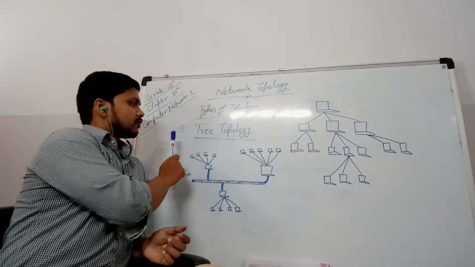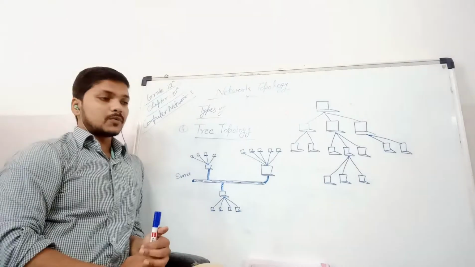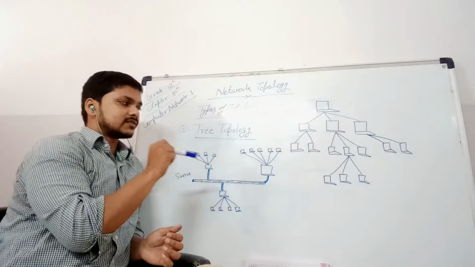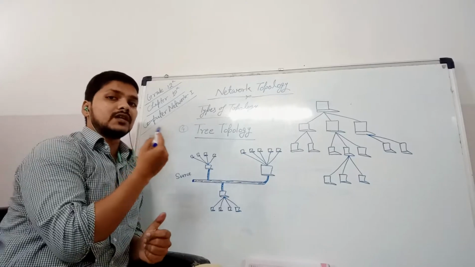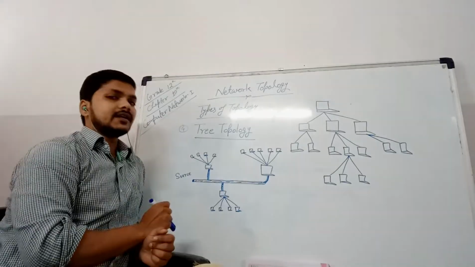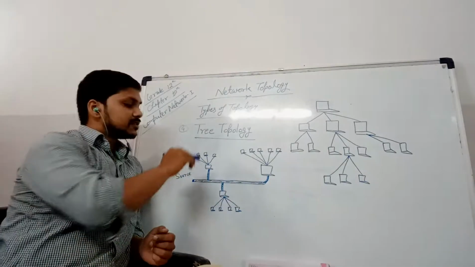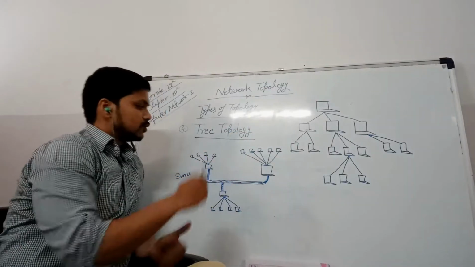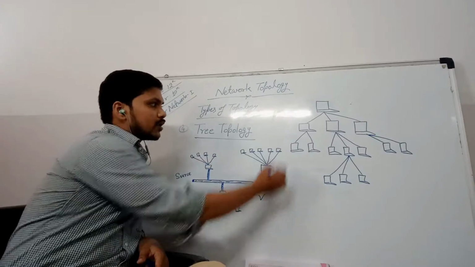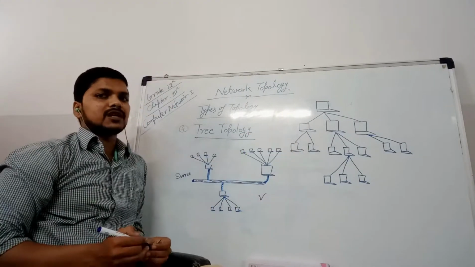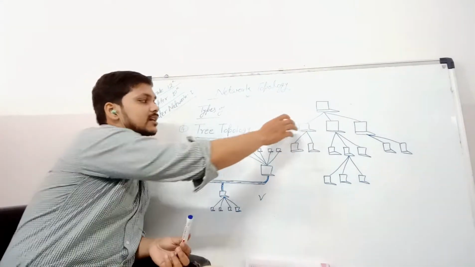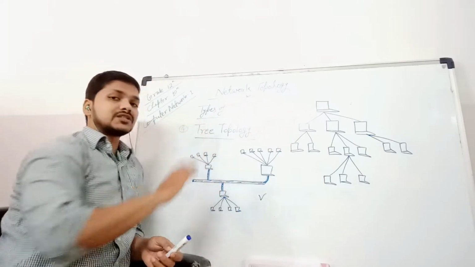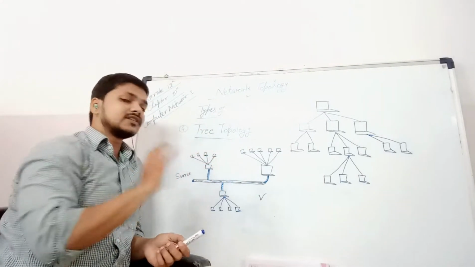Yes, so this is your fourth topology, that is called tree topology. And this is called tree topology because the arrangement or pattern of electronic devices making a network has a tree-type structure. We can say that you can consider this diagram or you can consider this diagram. Both diagrams are the same here. This diagram just looks like a structure of a tree, and this diagram is also a structure of a tree but looking in a different form.